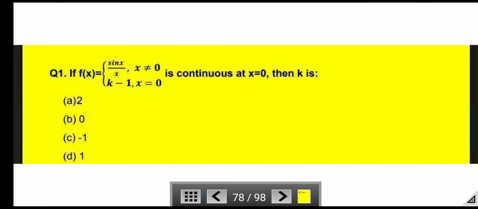Hello students, today we will discuss very important MCQs of continuity and differentiability.